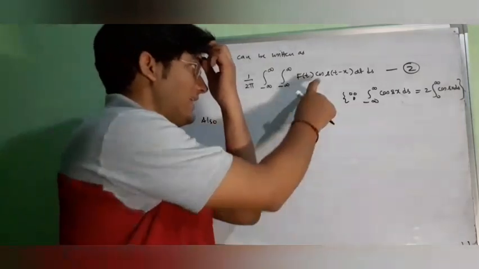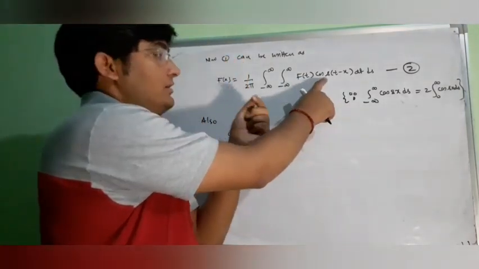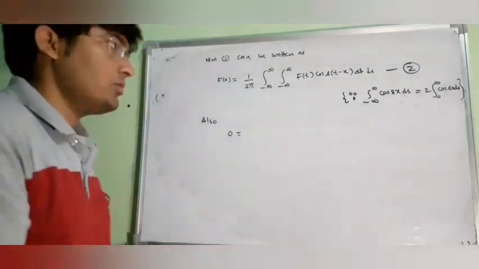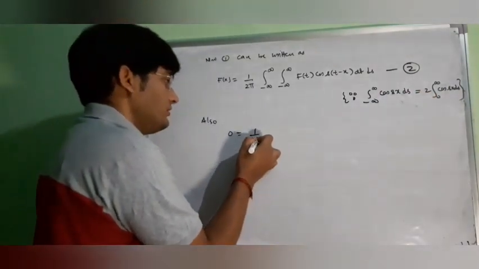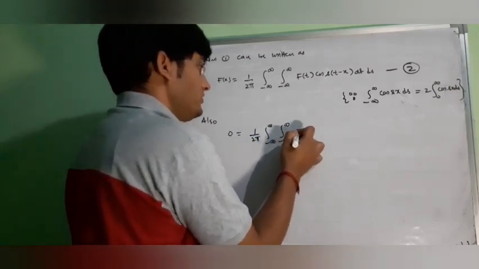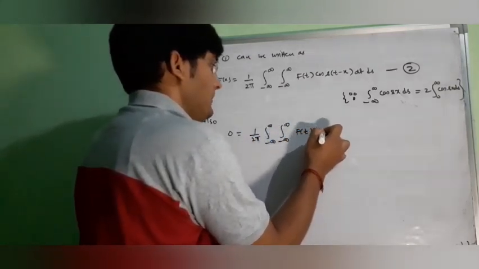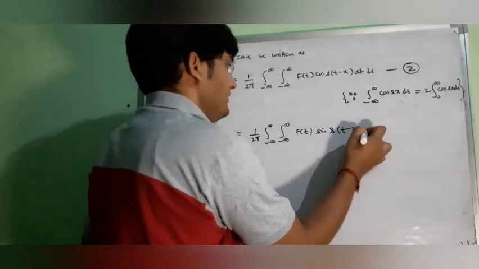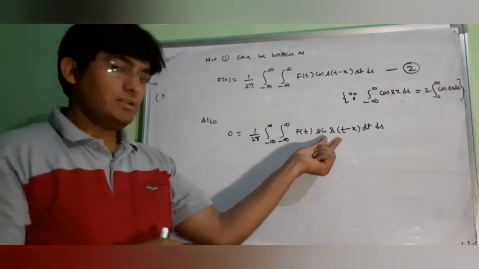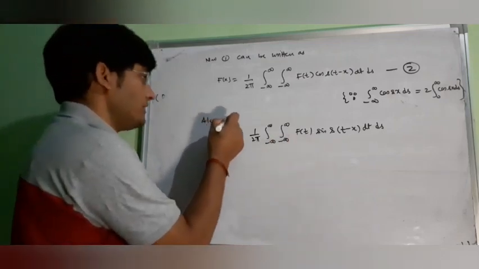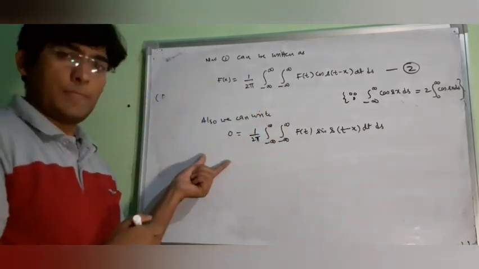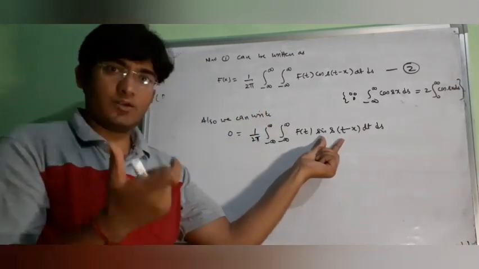If we write sine here, then as sine is odd, this will not become 2 times and it will be 0. So again we can write 1 over 2 pi, integral from minus infinity to infinity, integral from minus infinity to infinity, f(t) sin s(t minus x) dt ds equal to 0, because sine theta is an odd function.